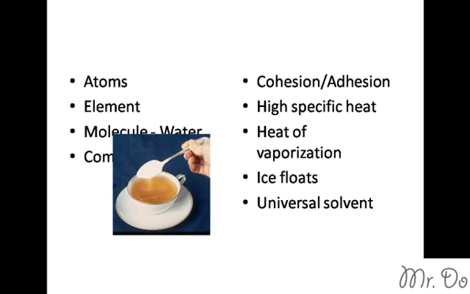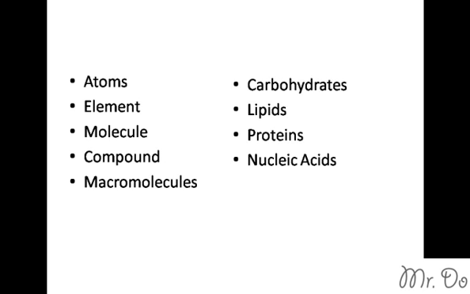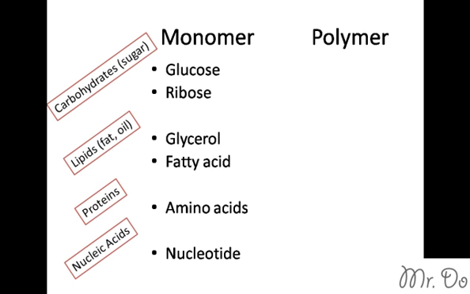Let's go back to our list. Now, when you have a bunch of molecules put together and you have a bigger molecule, you have what is called a macromolecule. There are 4 macromolecules, and they are the basic building blocks of cells. The 4 macromolecules are carbohydrates, lipids, proteins, and nucleic acids. Each of these has 2 categories. One is the monomer version, which is 1 part, and the other is the polymer version, which is the many parts.